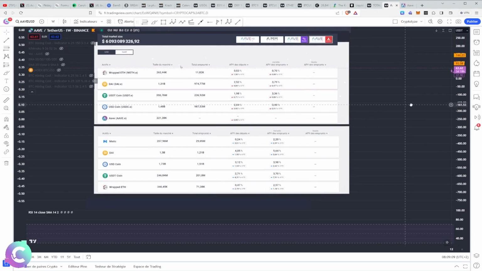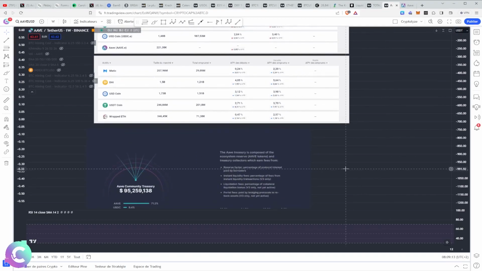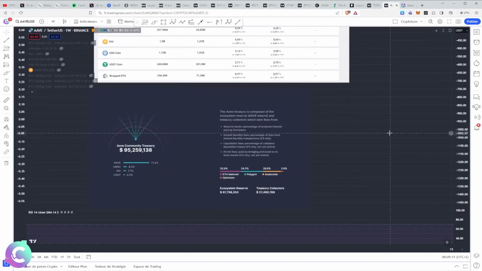As a result, there were price manipulations that tried to be carried out in this style, and there were what we call bad debts. Bad debt being bad debts for the protocol. This means that when the loan ended, the protocol did not manage to close everything because it happened so quickly, quickly enough so the collateral collapsed. And therefore there is perhaps a percentage which was not absorbed by precisely the person who carried out the manipulation. And therefore it is the protocol which suffers this bad debt. This was the case, notably twice. And twice it was the protocol which absorbed everything.